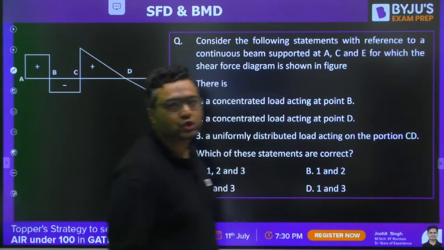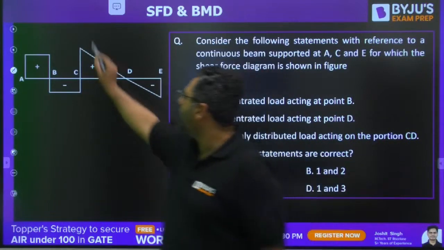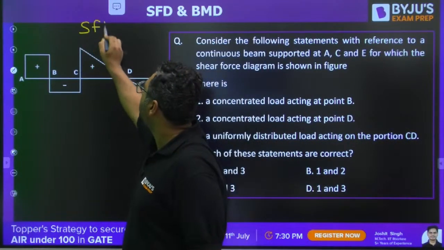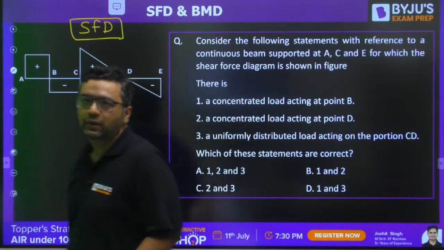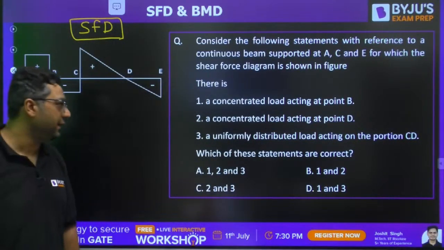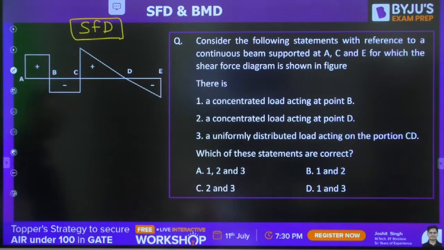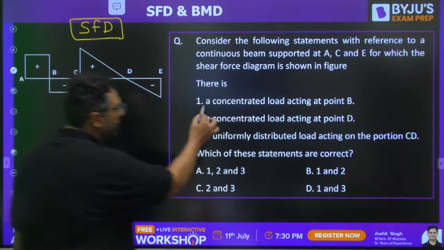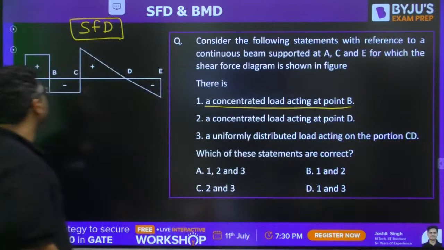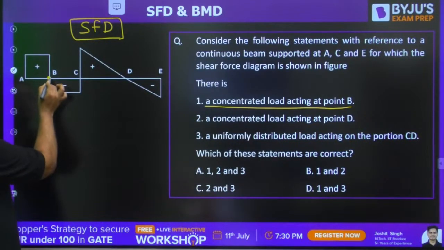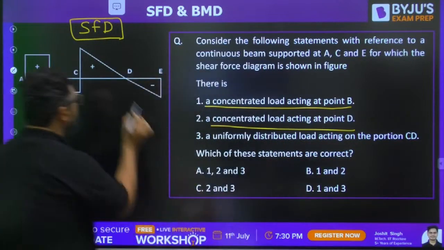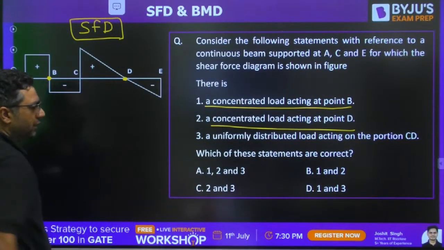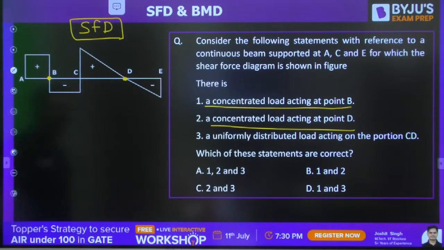This is a question where we are given the shear force diagram and they are asking about the loading diagram. They are saying that we have a concentrated load at point B. This is point B. A concentrated load at point D. This is point D. A UDL between CD.